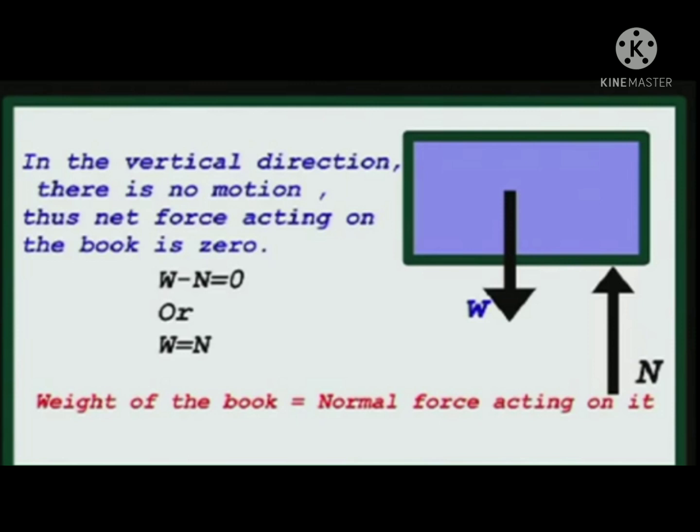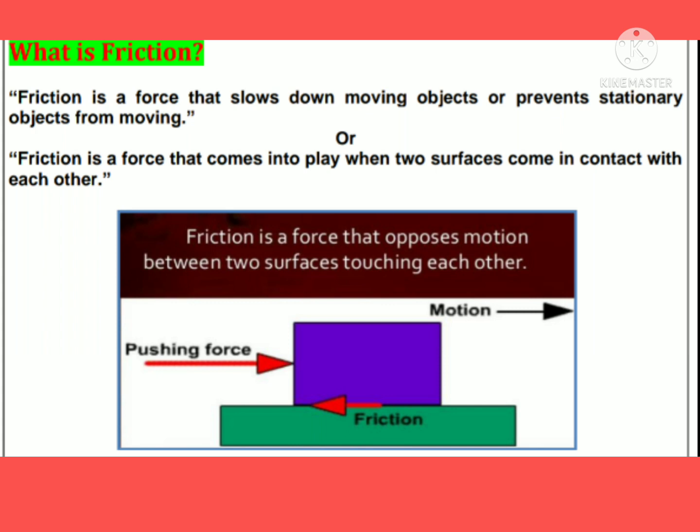So, students, in this activity we understand the concept of friction. What is friction? Friction is a force that slows down moving objects or prevents stationary objects from moving, or friction is a force that comes into play when two surfaces come in contact with each other.